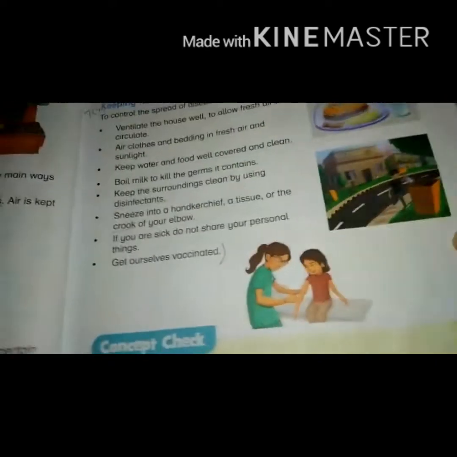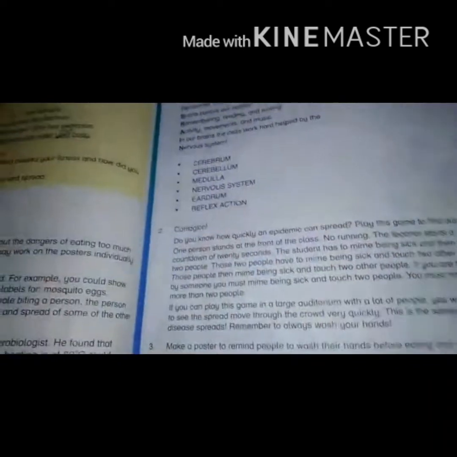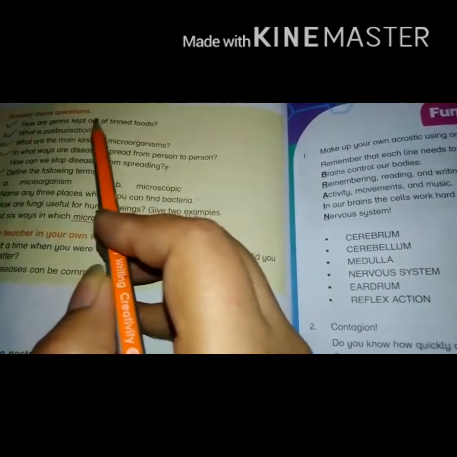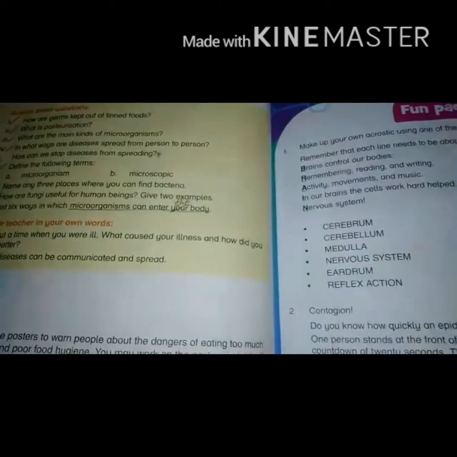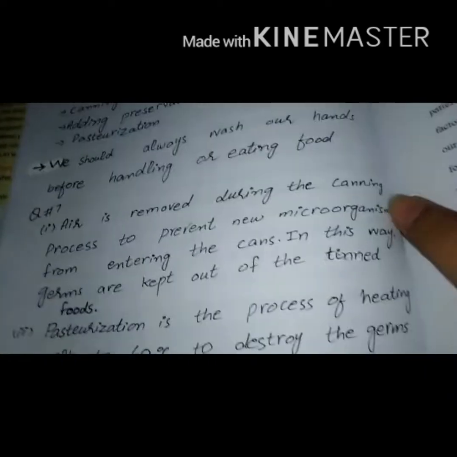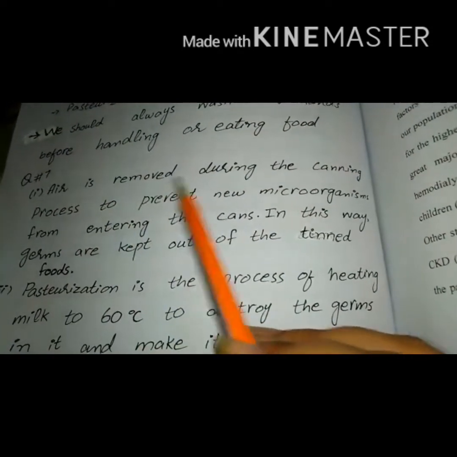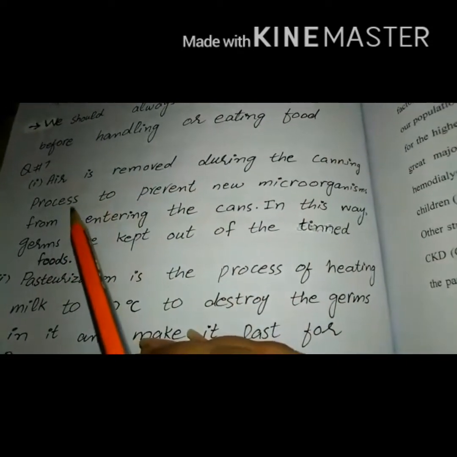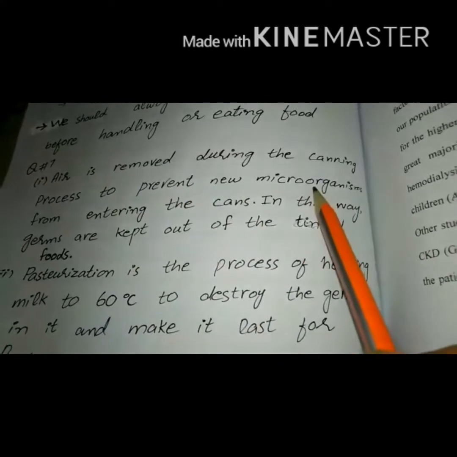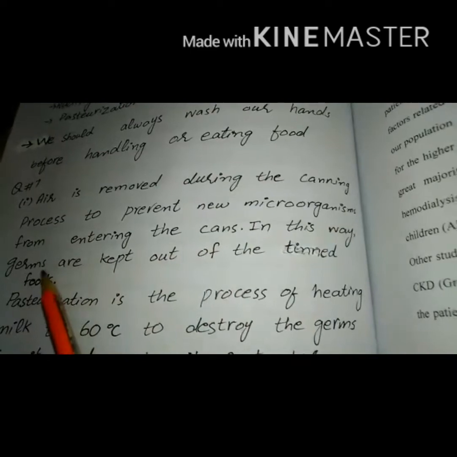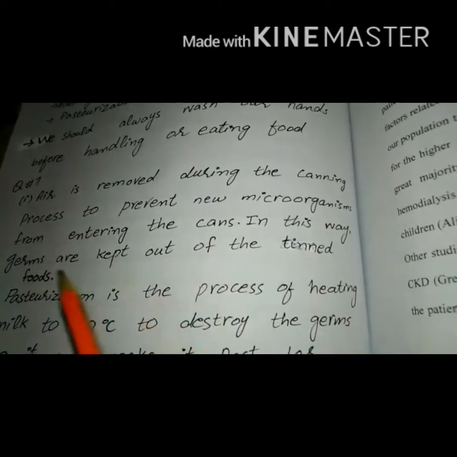Now we will discuss exercise question number 7, part 1. How are germs kept out of tinned foods? The answer to this question: air is removed during the canning process to prevent new microorganisms from entering the cans. In this way, germs are kept out of the tinned foods.